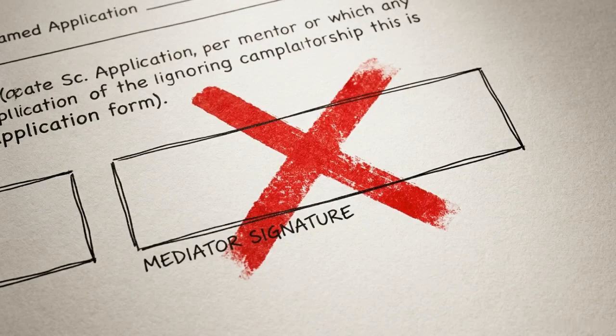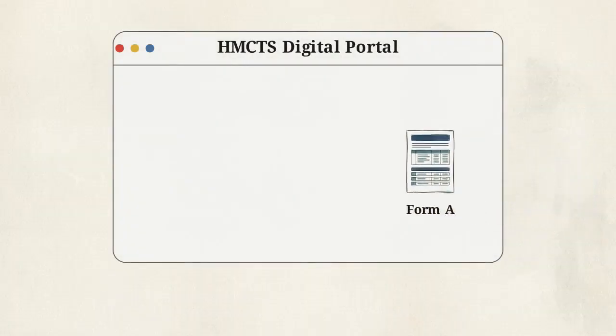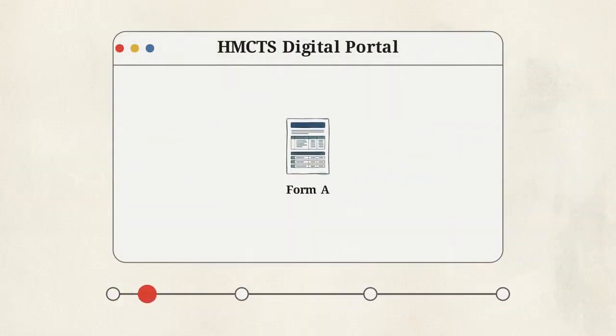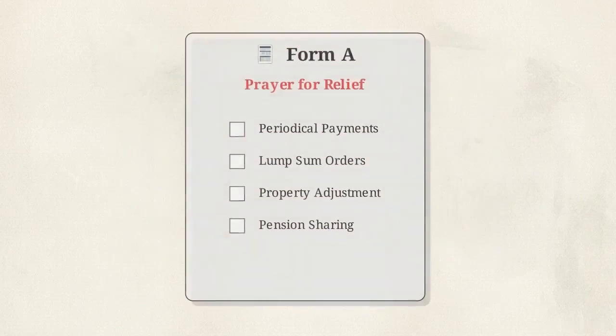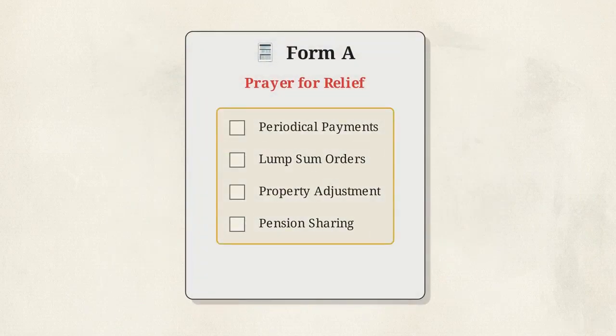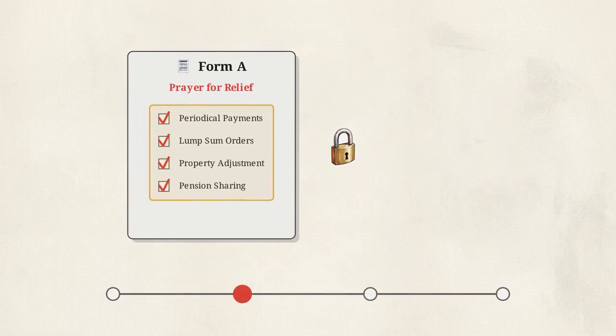If you attempt to file Form A without an authorized mediator's signature confirming attendance or a valid exemption, the court will outright reject the application. Once cleared, the practitioner submits Form A via the HMCTS portal, triggering the timetable. Notice the Prayer for Relief section. Practitioners tick every available box here, casting the widest possible net. This preserves the client's right to claim any financial order as facts develop.